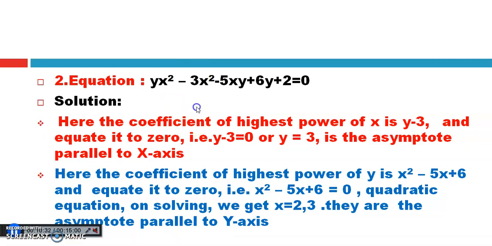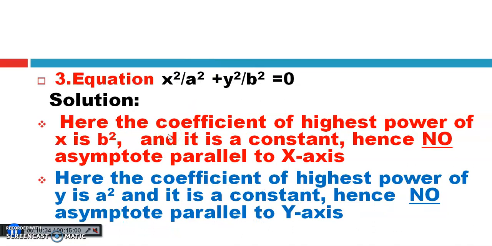Now let us consider another example. This is the third equation: x square by a square plus y square by b square equals 0. Here, the coefficient of the highest power of x is b square, and it is a constant. As I said earlier, if the coefficient of the highest power of x is a constant, then there is no asymptote parallel to the x-axis.